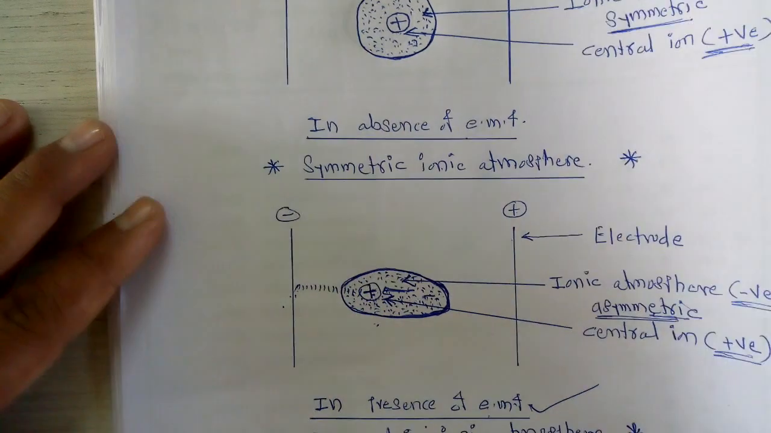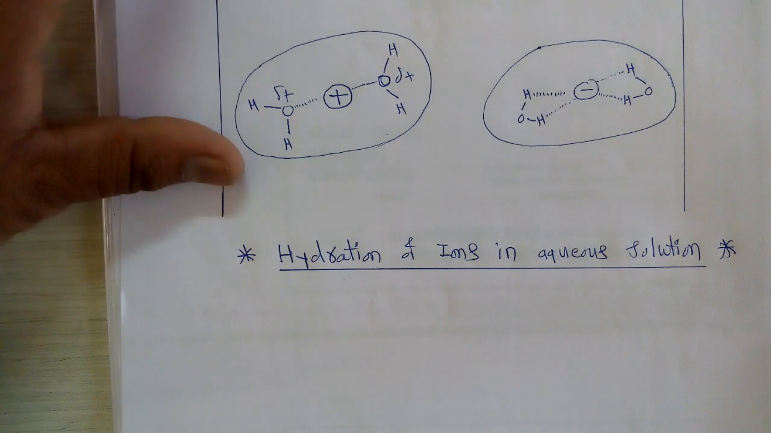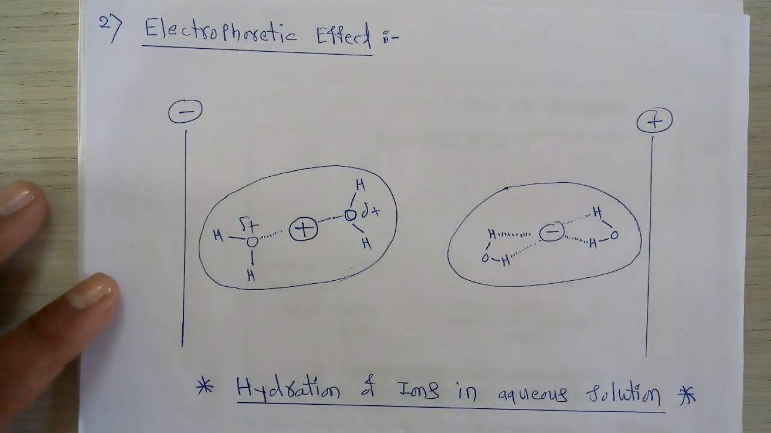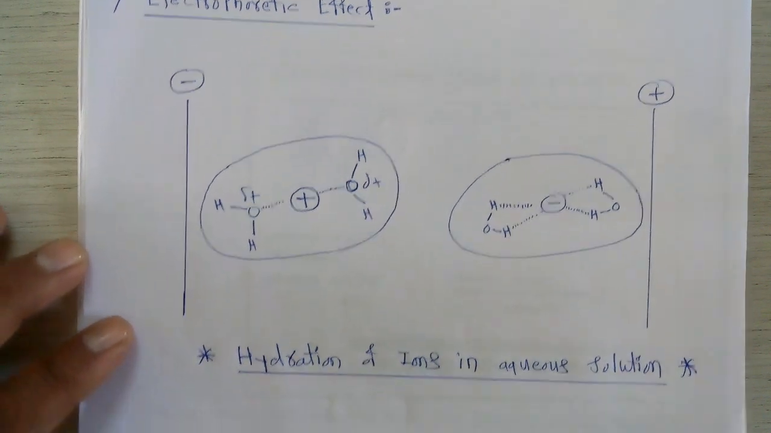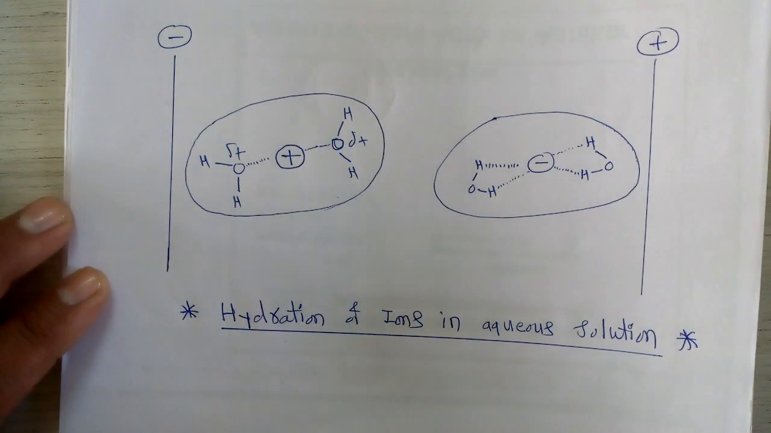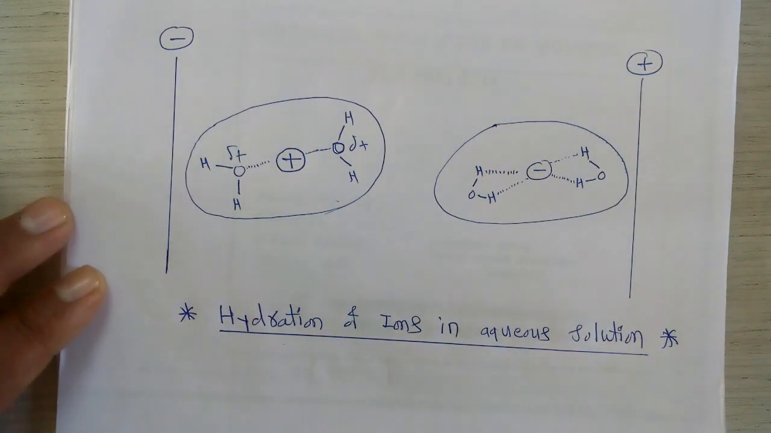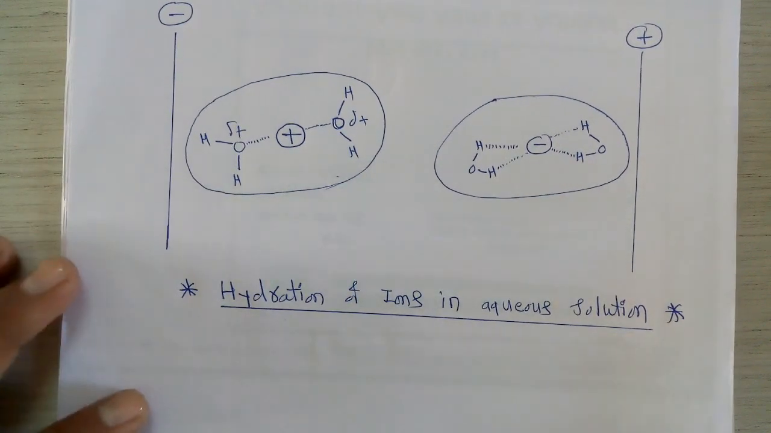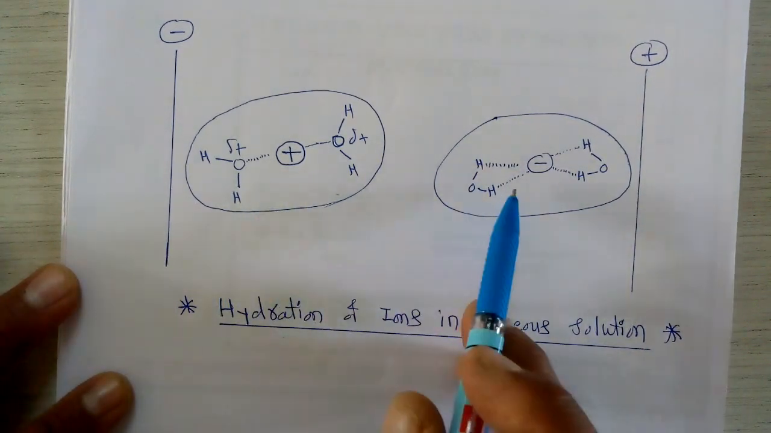Now after studying this first effect, we have to look towards the second effect shown by the ions, and that second effect is called the electrophoretic effect. Now what is meant by this electrophoretic effect? For this purpose, again we have to consider the study of the particular ions in a given aqueous phase. Whenever we consider the aqueous solution of particular ions of a strong electrolyte, for this purpose I consider here a positive ion and a negative ion.